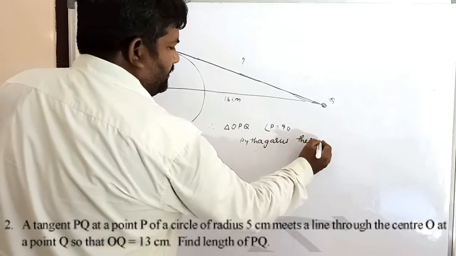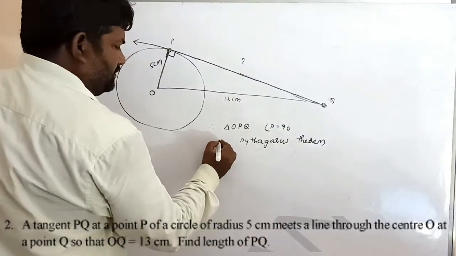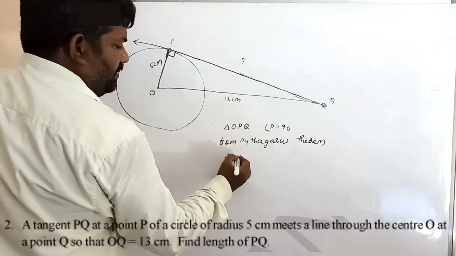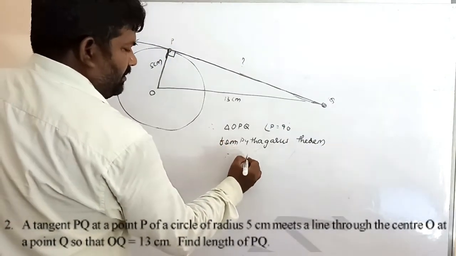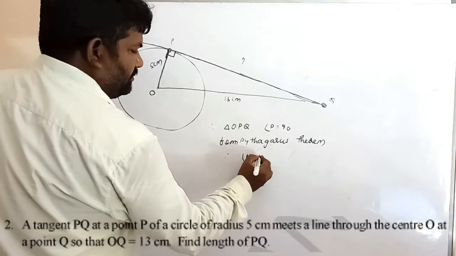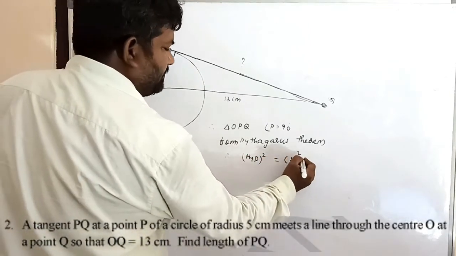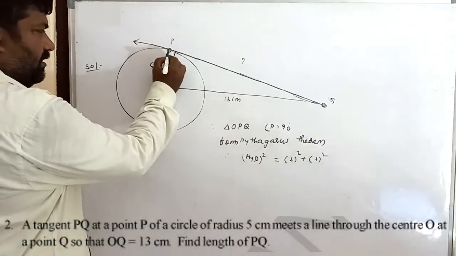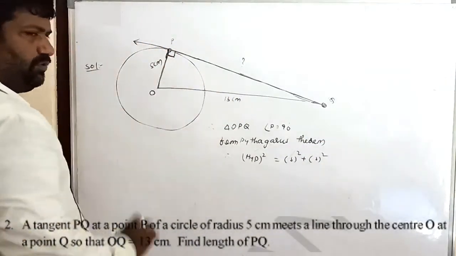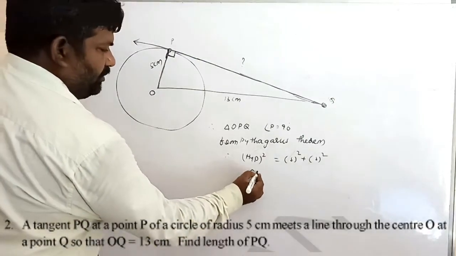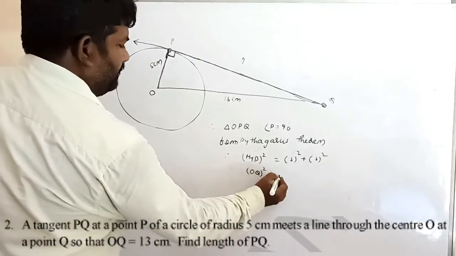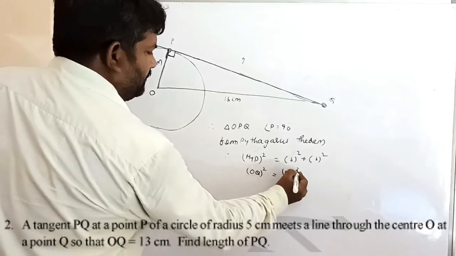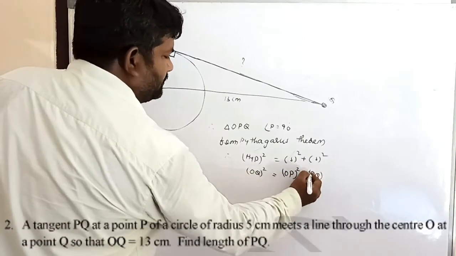What is the Pythagoras theorem? Hypotenuse whole square equals side square plus side square. Opposite to 90 degrees is the hypotenuse, that is OQ. OQ whole square equals OP whole square plus PQ whole square.